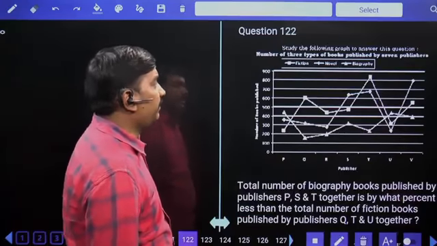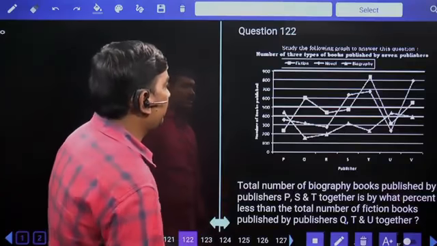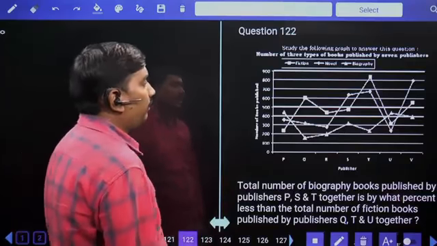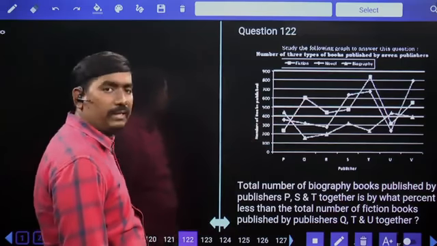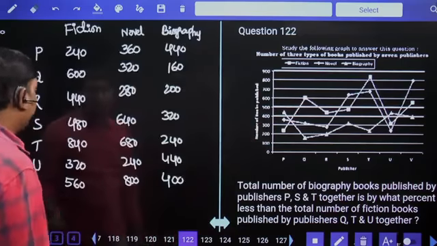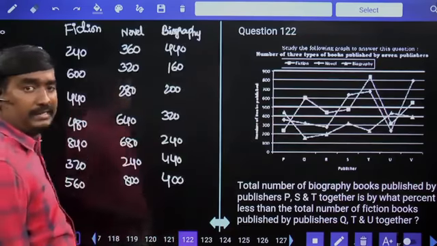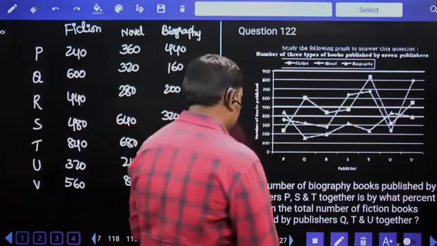Number of 3 types of books published by 7 publishers: fiction, novel, biography. Actually, the value lines are missing here, 0 to 100. So this table represents the exact values of the diagram. So look at the question here.